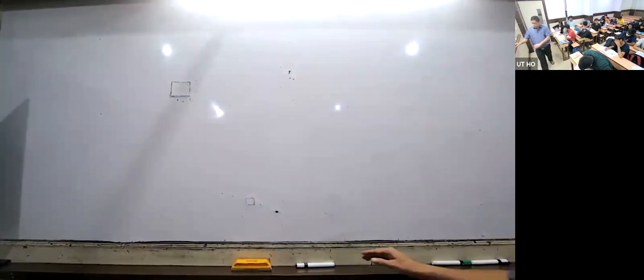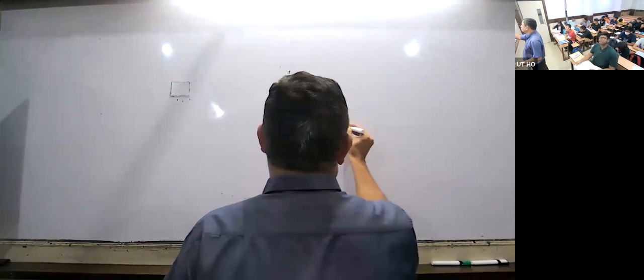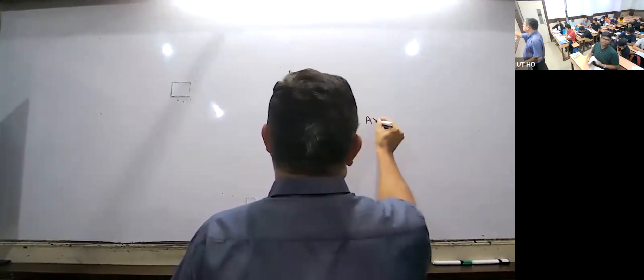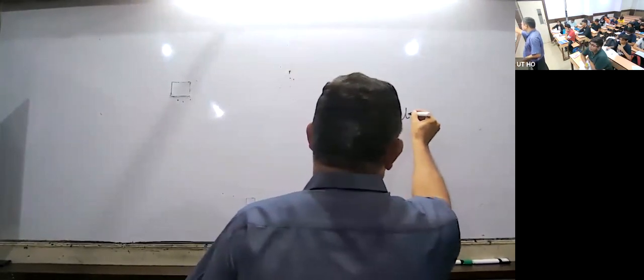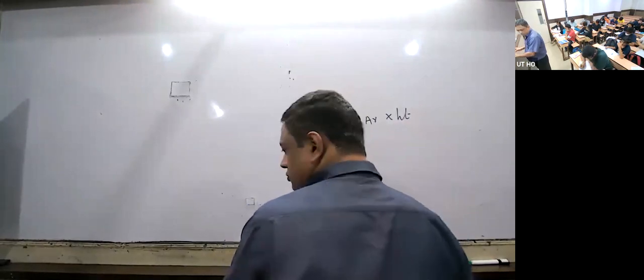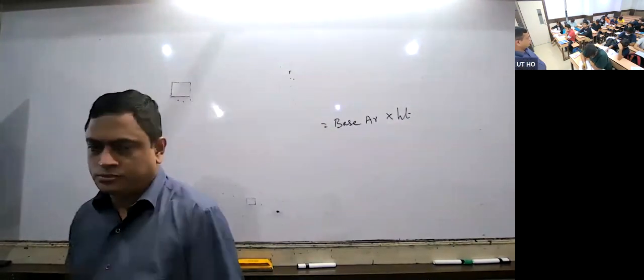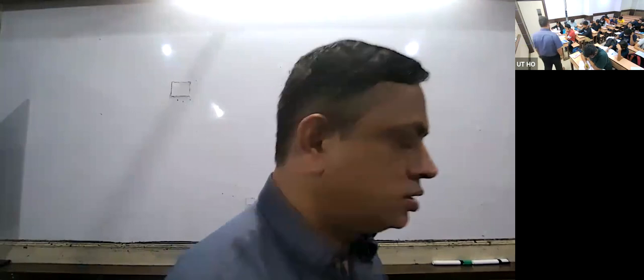That is the same as base area into height. Base area multiplied by height.